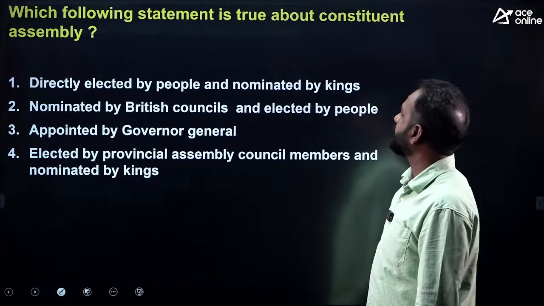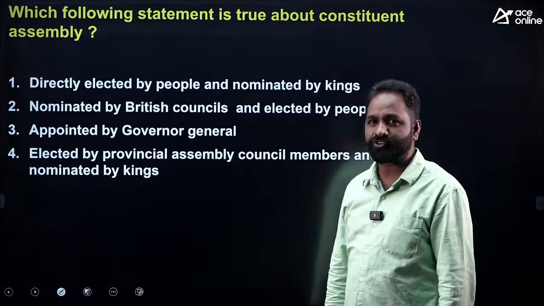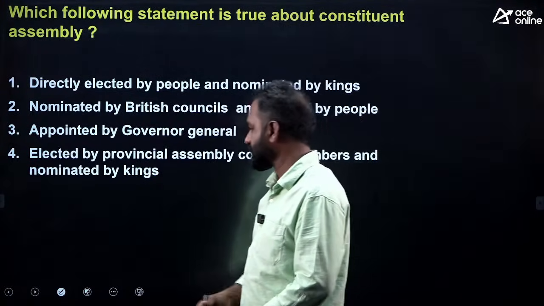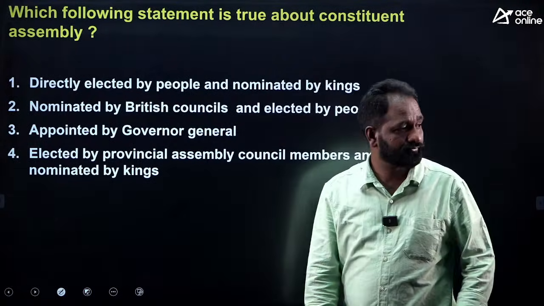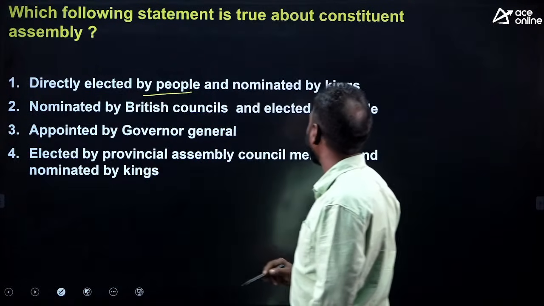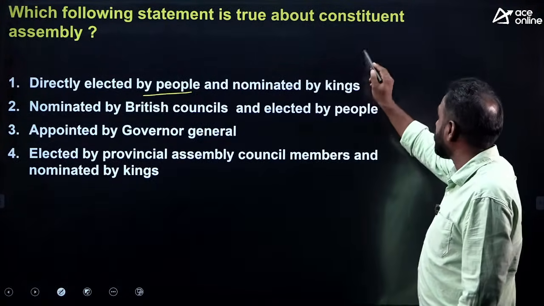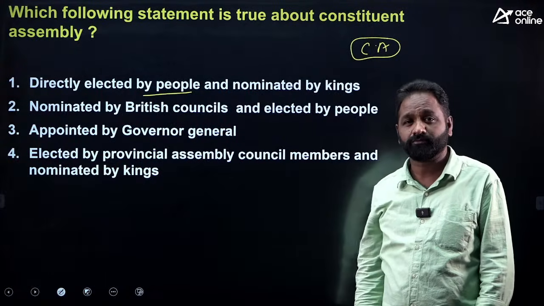Which of the following statements is true regarding the Constituent Assembly? Let's see if any multiple options are there. Let's check. Okay, directly elected by the people and nominated by the kings. Do you remember the Constituent Assembly which prepared the Constitution?